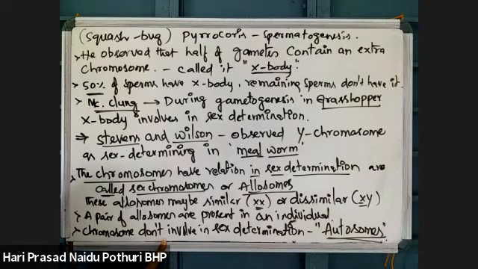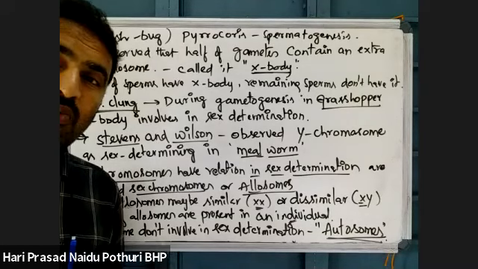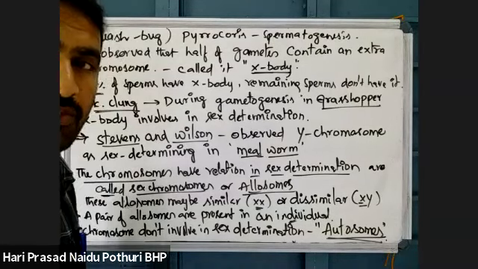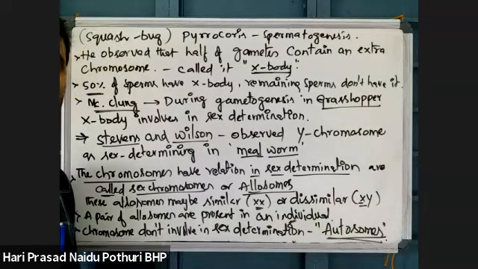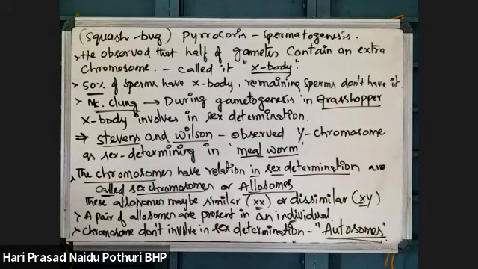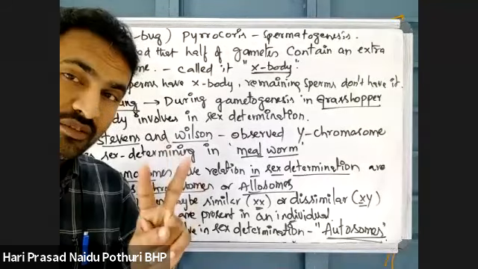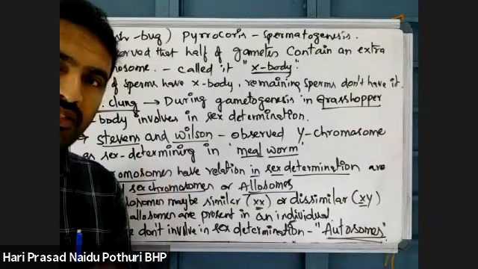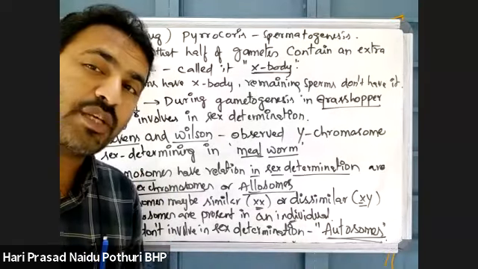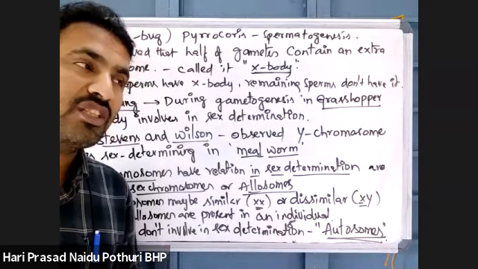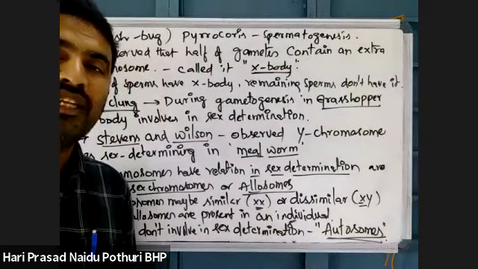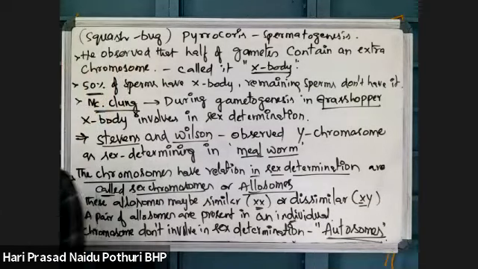Chromosomes which are not involved in sex determination: in humans only the X and Y chromosomes determine sex. Females have X and X chromosomes, which are responsible for female characters, and X and Y means that will give male character. That is one pair, out of a total of 23 pairs. Remaining 22 pairs are not involved in any function of sexual character.